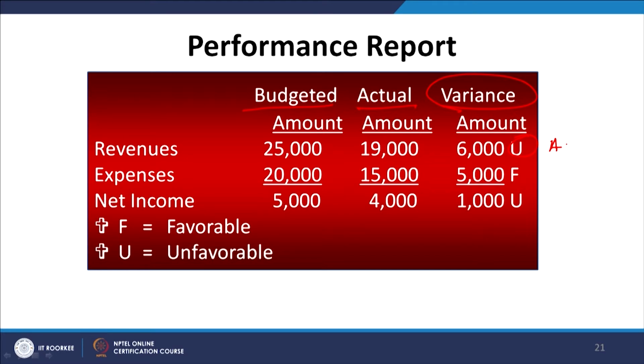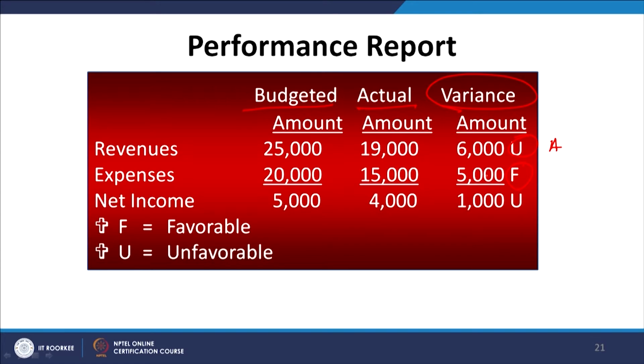Then expenses. Now, expenses we thought that for earning a revenue of 25,000 rupees, earning sales of 25,000 rupees, we will have to invest or spend 20,000 rupees. What have we saved here? We have spent less, we have not spent 20,000 rupees, we have been able to manufacture the total production which we sold in the market for 19,000 rupees for just 15,000 rupees. So, we have saved some amount, and how much is that? That is 5,000 rupees, and it is a favorable variance. So F means favorable variance.